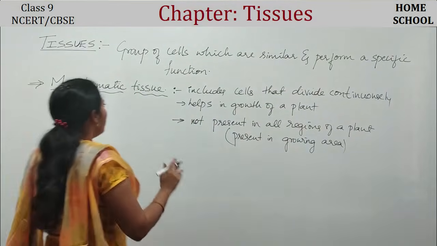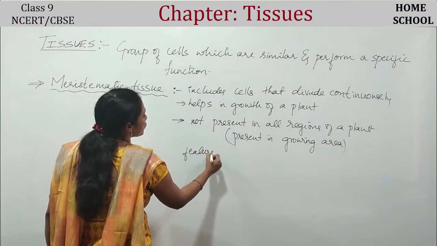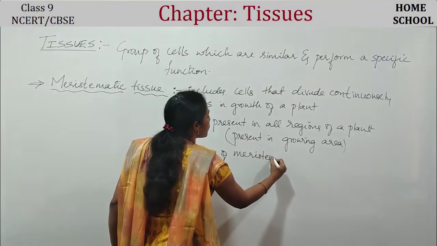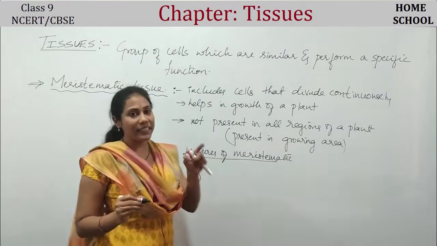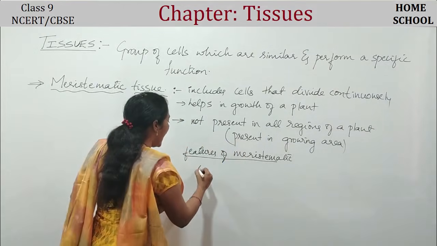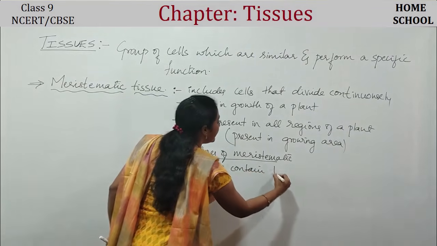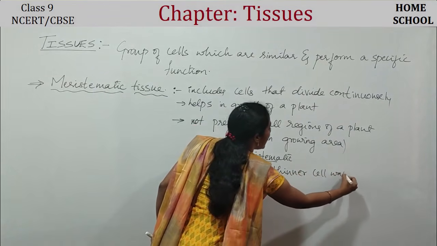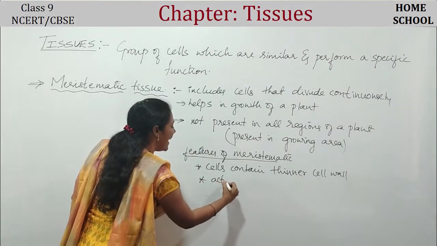Now let us try to list out the features of meristematic tissue. Features, in the sense, what characters do you find in the cells of meristematic tissue? The cells contain thinner cell walls, and the cells are very active.